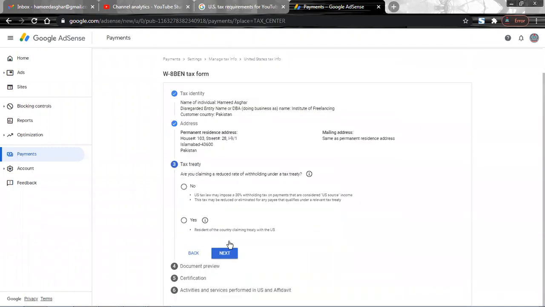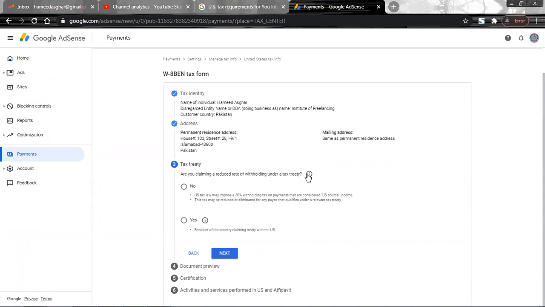So let's move to the third step, and that is the W-8BEN, an individual tax form. That is something I have submitted in. And are you claiming a reduced rate of withholding under a tax treaty?